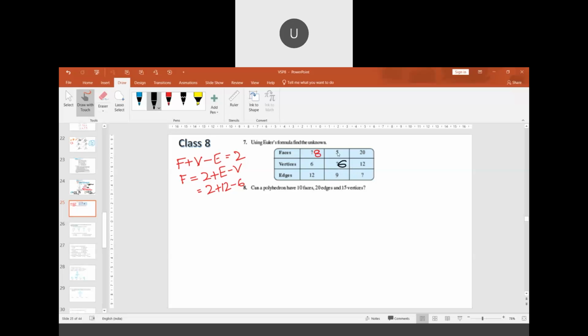The reason: F plus V minus E equal to 2. 5 plus V minus 9 equal to 2. 5 minus 9 is how much? Minus 4. So V will be equal to 2 plus 4, which is 6. Yes, sir. How about the third one?